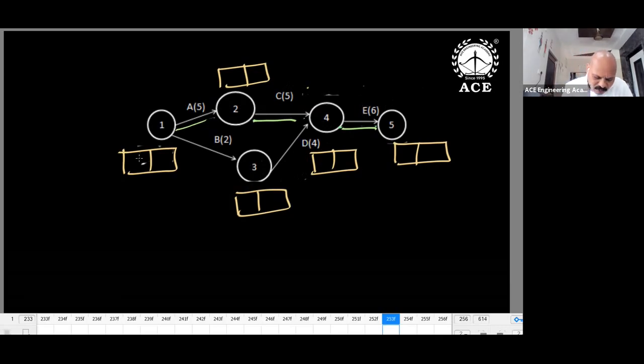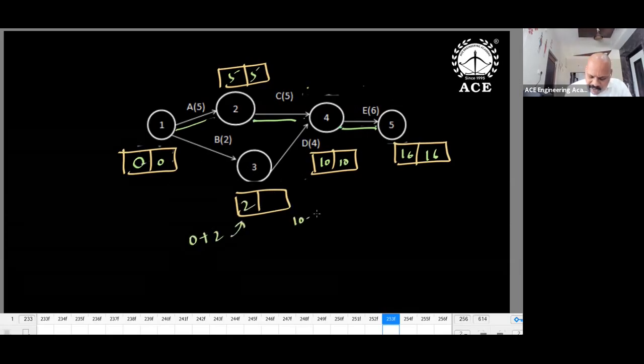After getting critical path, start with 0. Use double line. Don't use single line. 0 plus 5, 5. 5 plus 5, 10. 10 plus 6, 16. Along the critical path, get the values. After getting the values, copy the same, because 0 slack. Only one event is left over, that third event. For this, 0 plus 2, 2. Reverse: 10 minus 4, 6.